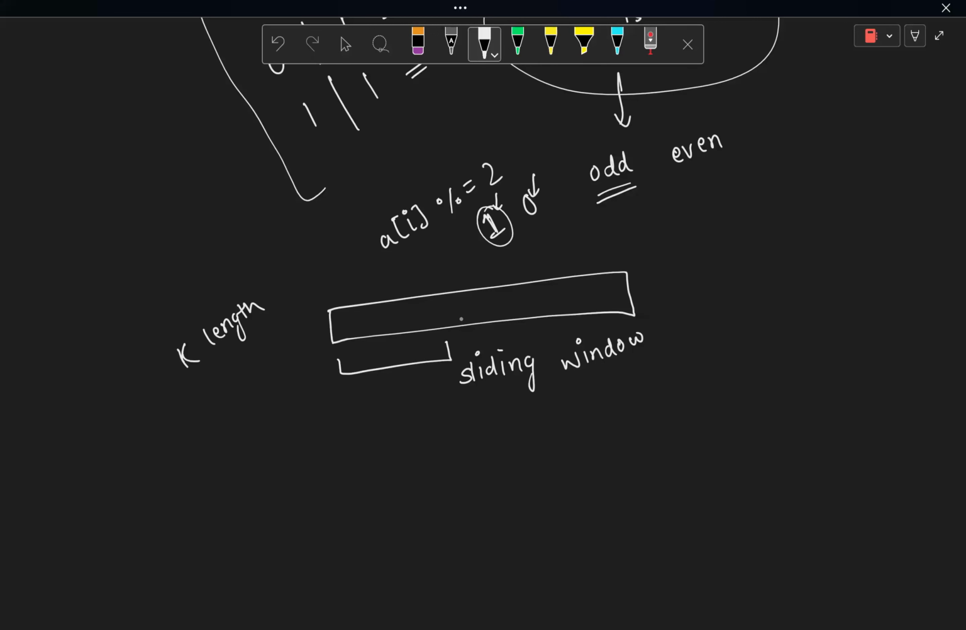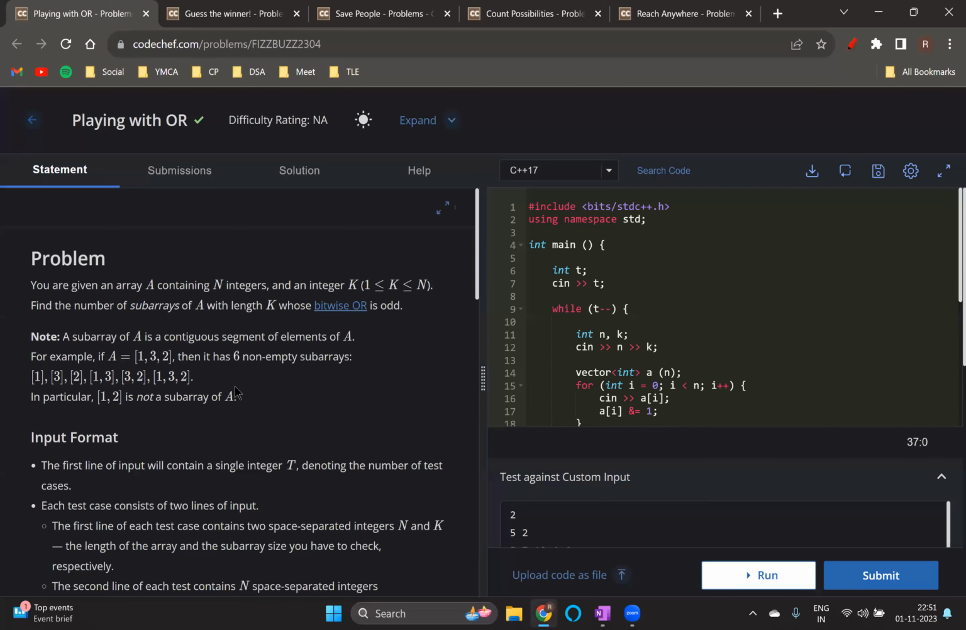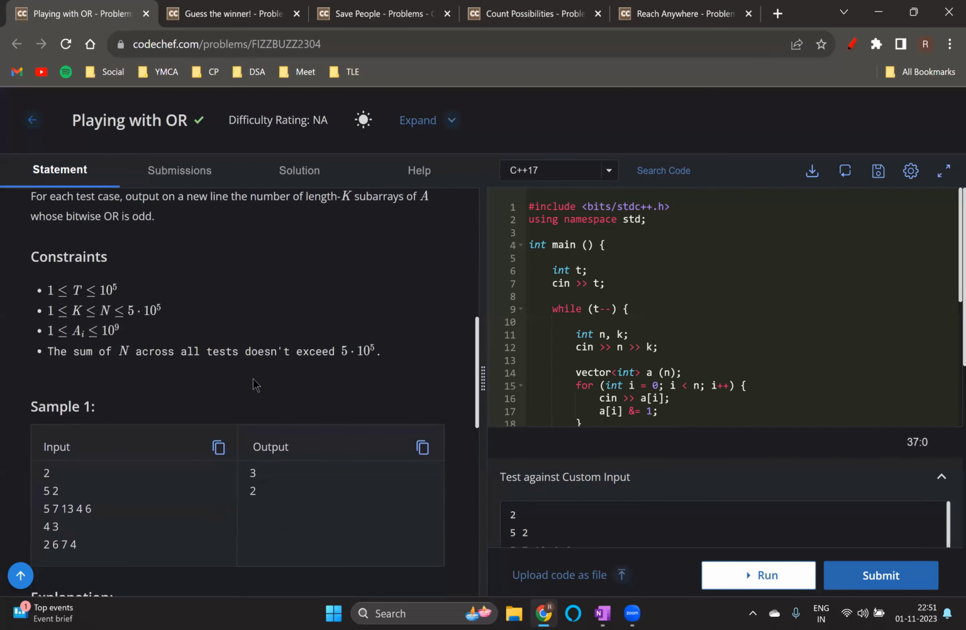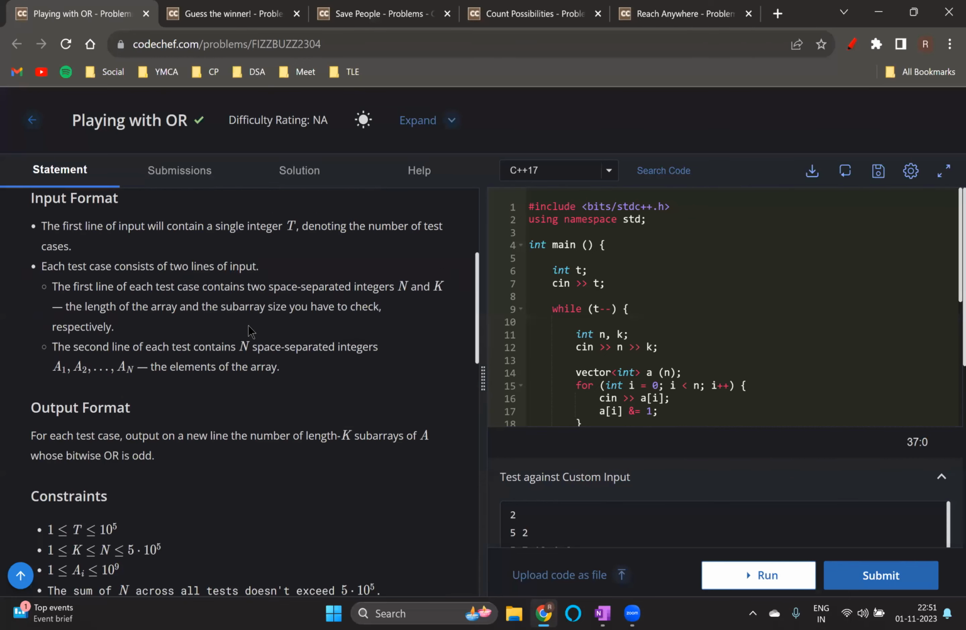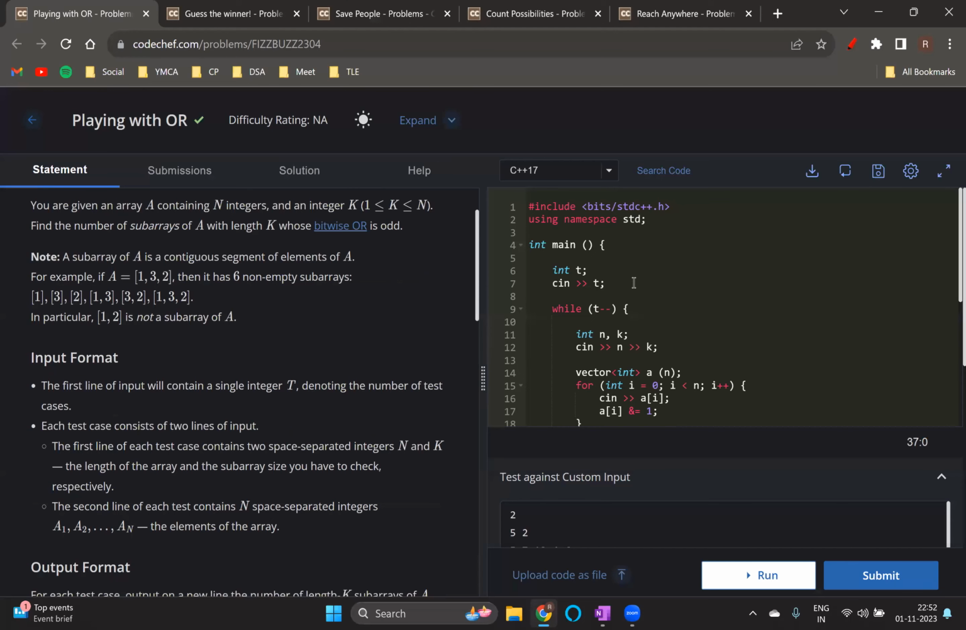And in the sliding window, we know that initially we consider the sliding window of length k. After that, we insert the next element and discard the first element, so that this would become my sliding window of length k. After that, I would add this element and remove this one, so that this would be my window of length k, and so on. If you don't know what sliding window is, then you can study about it. This is a pretty standard thing.